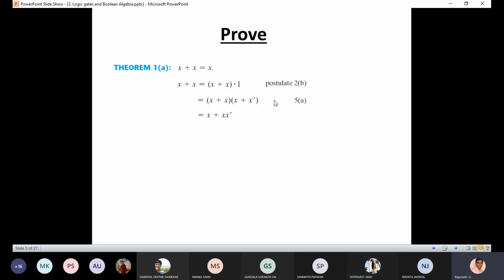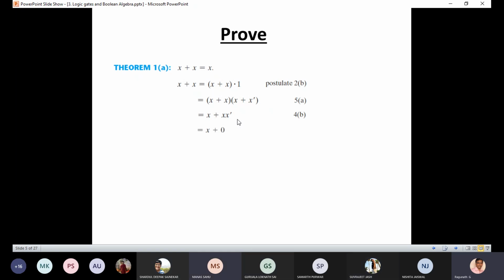Or else I'll show you. Now tell me, which law have we used here? I think your friend is correct, because we have two different operators. Plus is distributive over dot, and dot also over plus. Now tell me the number. 4B. Am I correct? Then what is the value of X dot X bar? 0. Which postulate says that X dot X bar equals 0? 5B.